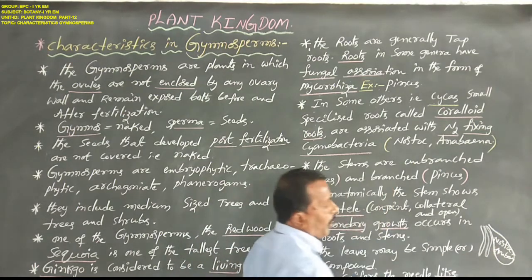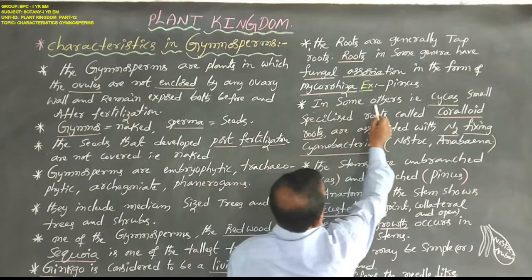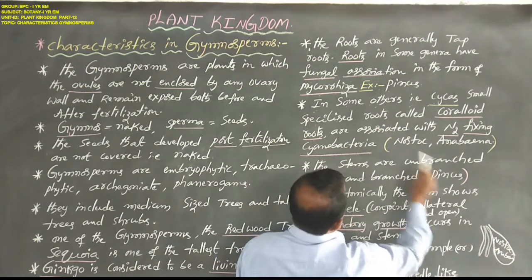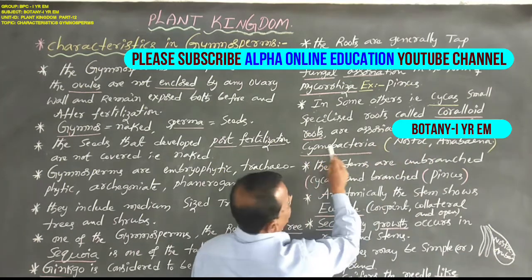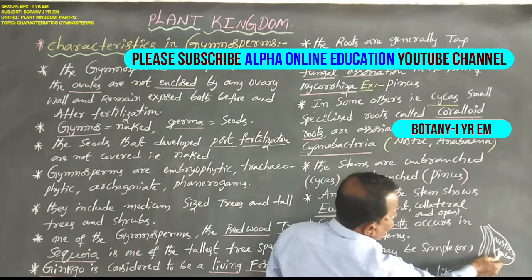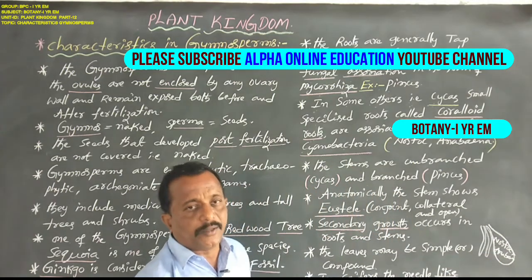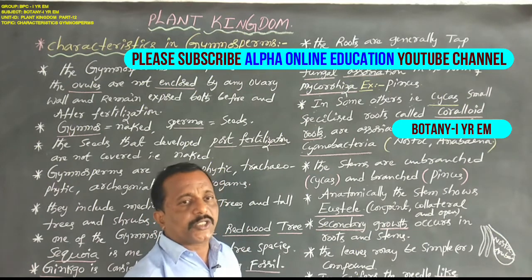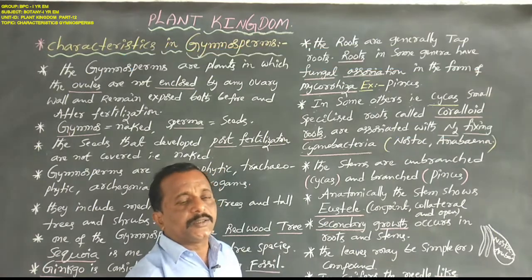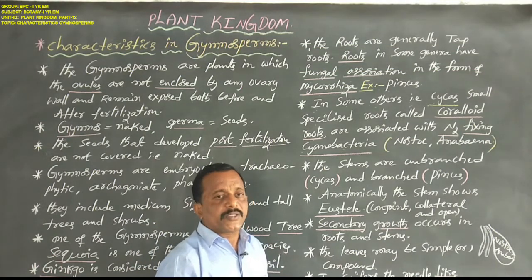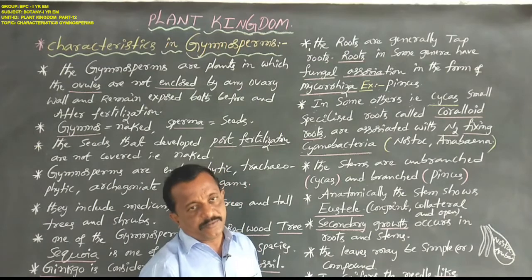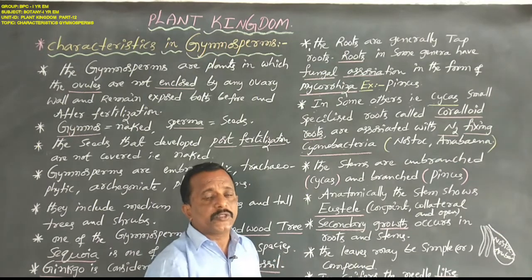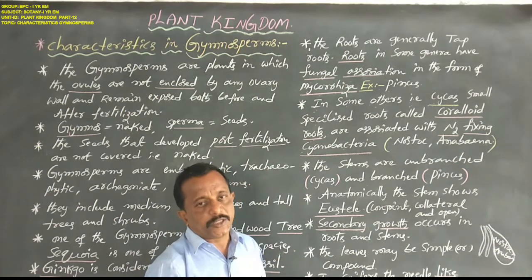Given examples here are Nostoc and Anabaena. These cyanobacteria are utilized by farmers as biofertilizer, because these bacteria fix atmospheric nitrogen.